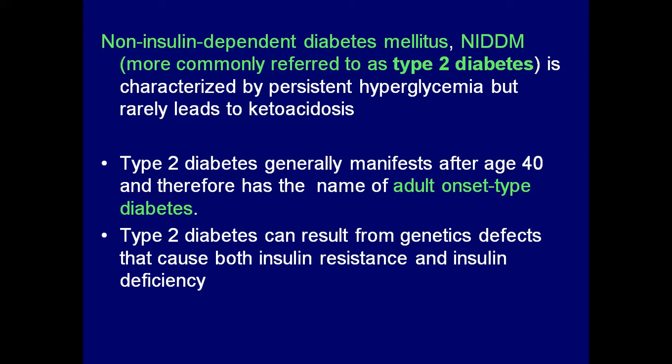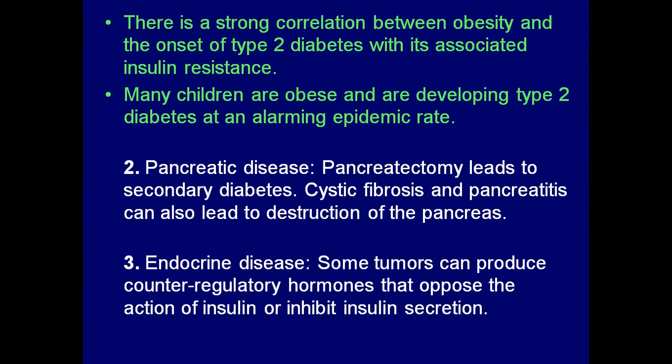Type 2 diabetes can result from genetic defects that can cause both insulin resistance and insulin deficiency. These two terms you should remember, insulin deficiency and insulin resistance. I will explain them also. There is a strong correlation between obesity and the onset of type 2 diabetes, with its associated insulin resistance.